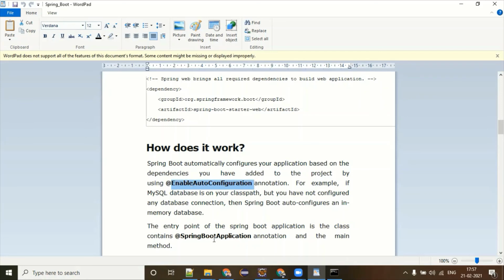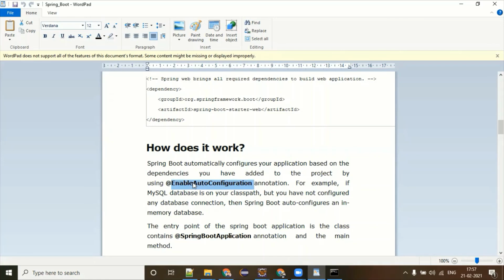But now @SpringBootApplication itself has this annotation included. You don't need to give @EnableAutoConfiguration now. Why? Because it is included in the latest version of Spring Boot with @SpringBootApplication itself.